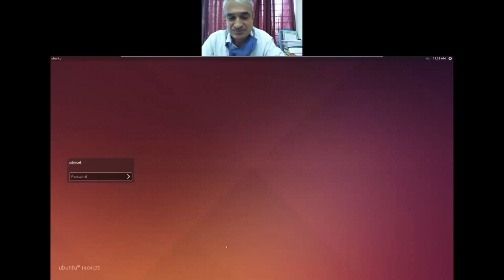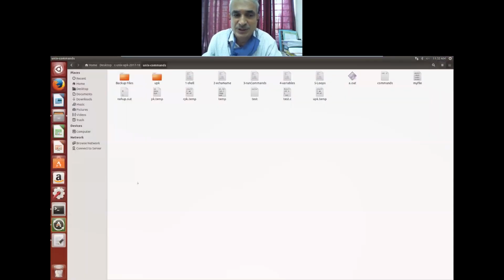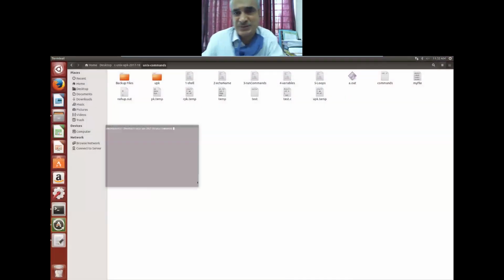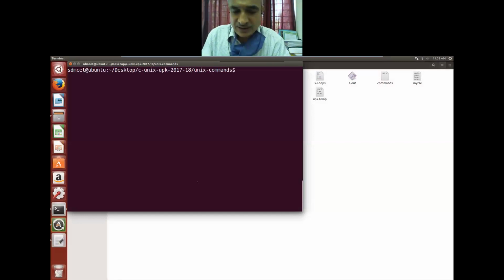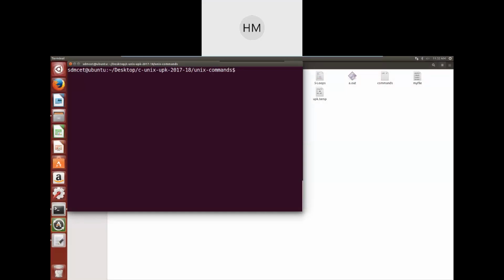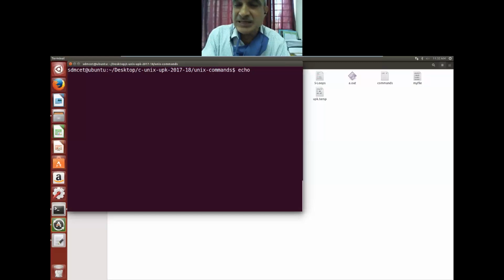Yesterday I gave an example. The Unix screen is visible to you, right? Now look at the echo command. There is a built-in variable called SHELL, in capitals. There are two types of variables we use in shell programming: one is built-in variables, which have a default value, and the other is user-defined variables. We will see about that.